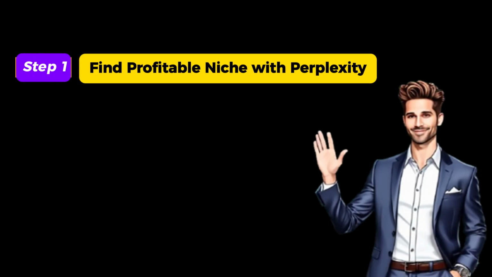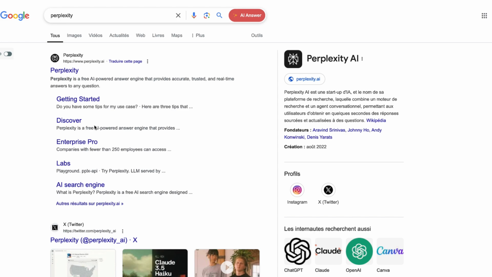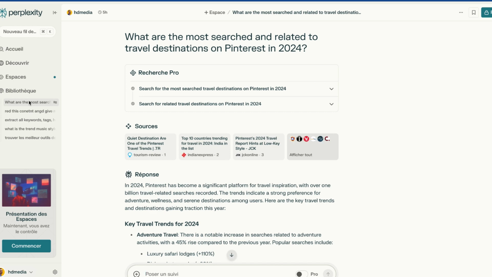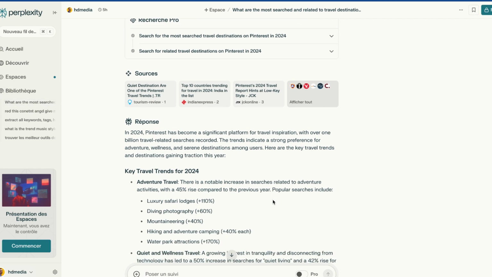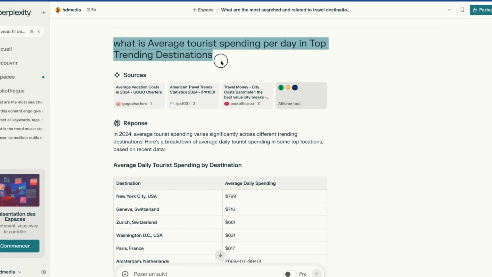Step 1. Find a profitable niche with Perplexity AI. Alright, first things first, we need to pick a travel niche. To find a niche with strong search volume and low competition, we're using Perplexity AI. Here are the exact questions you'll ask to get started. What are the most searched and related travel destinations on Pinterest in 2024? What is the average tourist spending per day in top trending destinations?